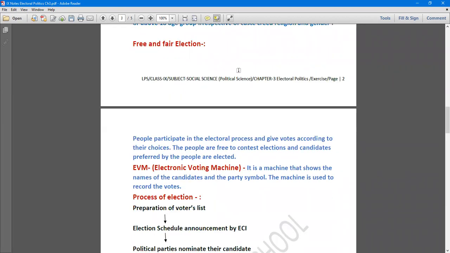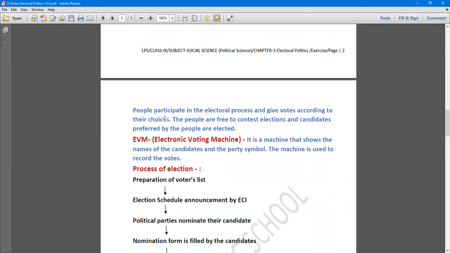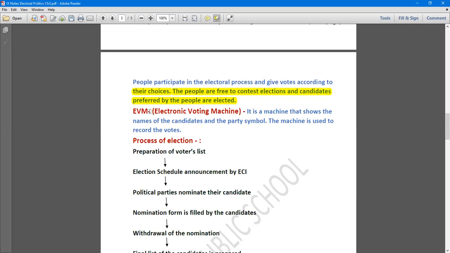Free and fair election. Now, what do you mean by that? People participate in the electoral process and give votes according to their choices. The people are free to contest elections, and candidates preferred by the people get elected. So that's how you can say that an election is free and fair. People have the right to contest elections, and whomsoever people elect, they are elected in a free and fair manner.